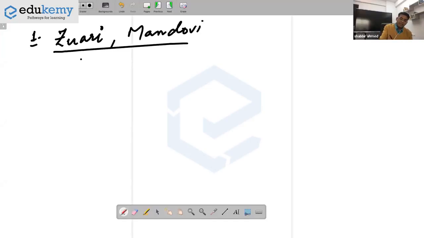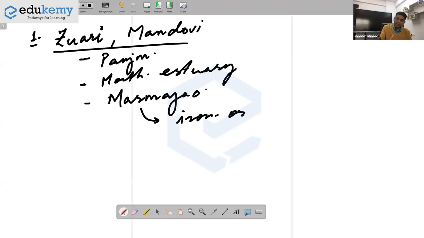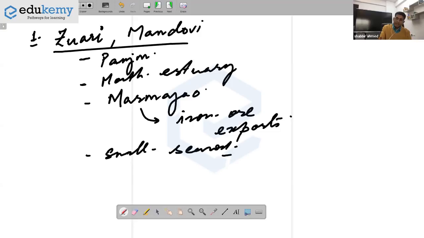This river passes through Panjim in Goa. At the mouth of this river, it is an estuary, the location of a port. Anybody knows the name of the port? Marmagao Port. And Marmagao Port is dedicated for iron ore exports to Japan and the rest. It is a small river. It is a seasonal one.